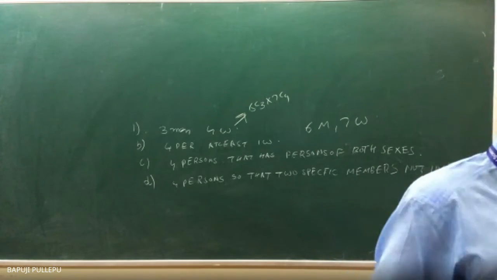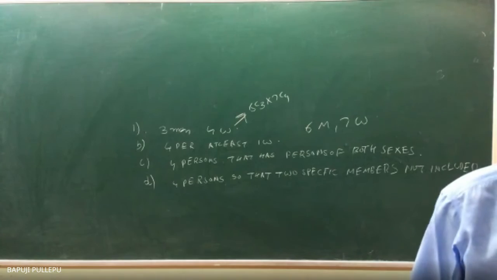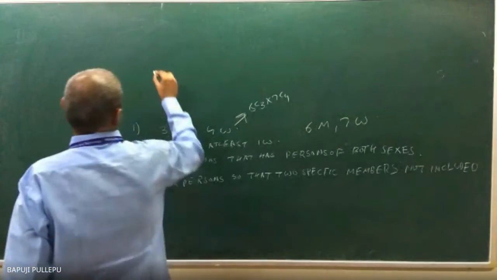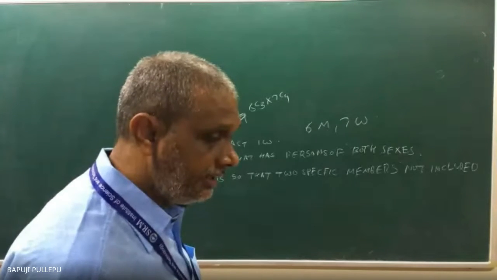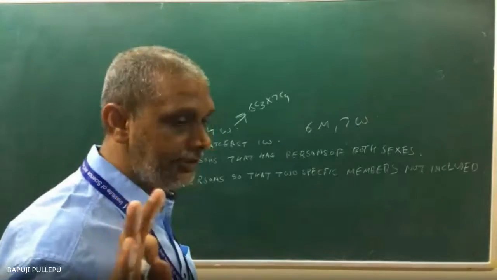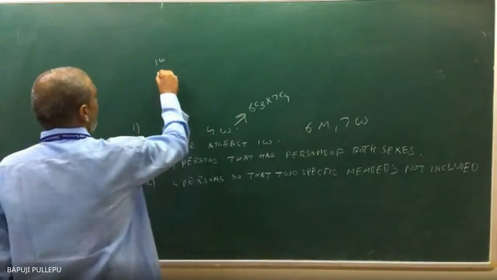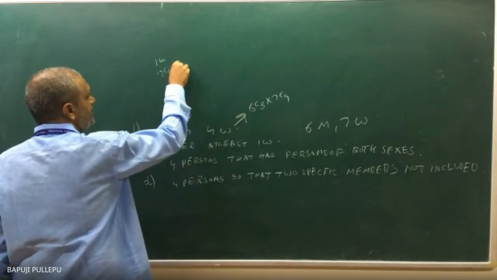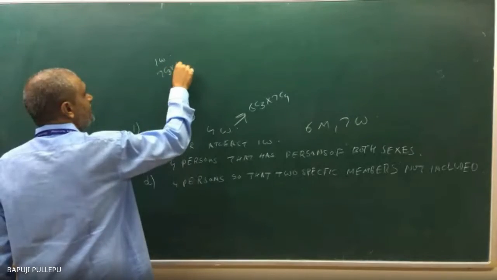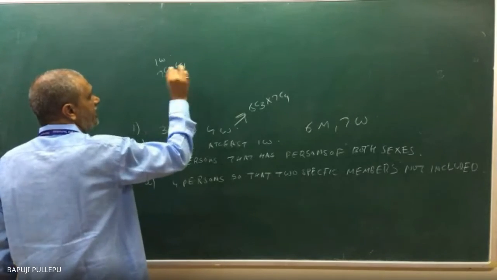Then how will you write it? First take 1 woman: 7C1 into the remaining 3 people, who are men. So totally 4 members I want to select. So 7C1 into 6C3. 1 woman, 3 men.